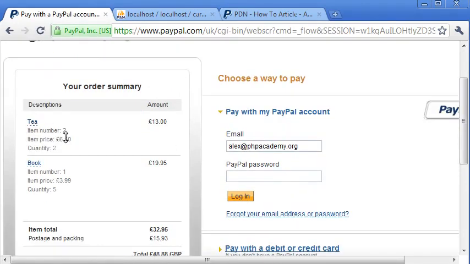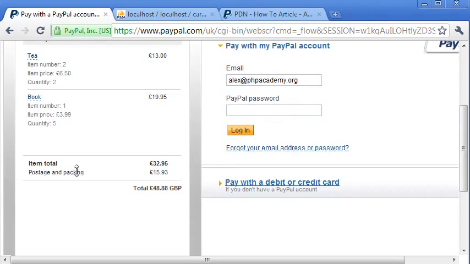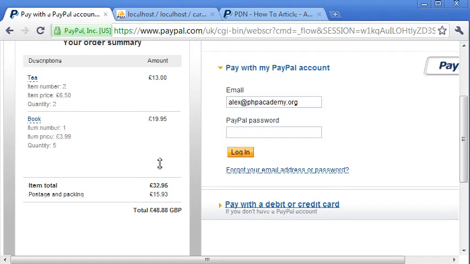We've got tea, quantity 2, so the item price is $6.50, so that's calculated this as $13. Book, they're $3.99, so quantity 5 has calculated this as $19.95. Items total is $32.95, these two added together, and the postage and packaging comes to $15.93. So we've added on each piece of shipping for each quantity we've got. So this is the way that's basically worked.